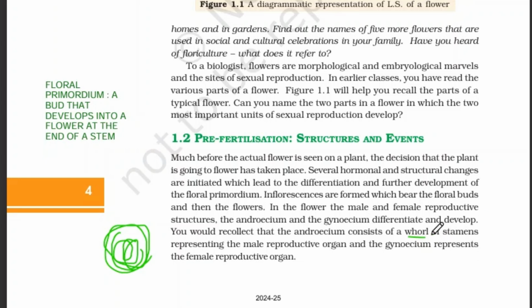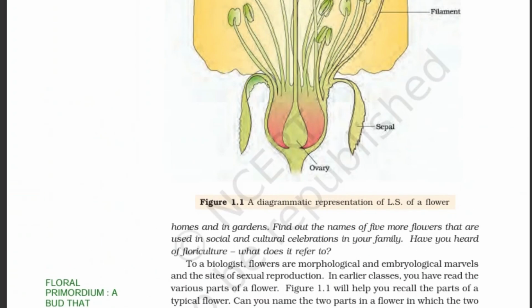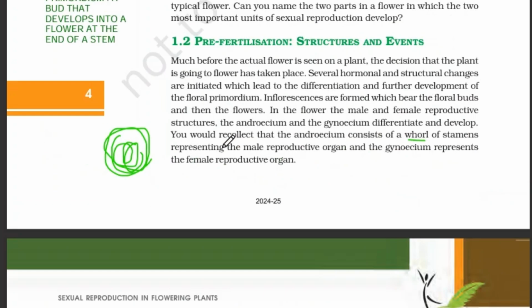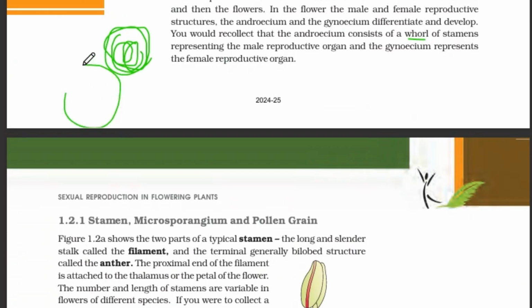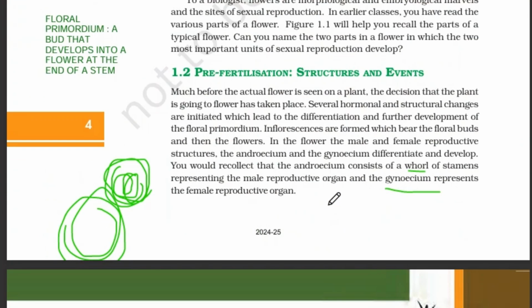The anther and the filament, all of them present in the flower, are arranged in the shape of a whorl, and we call it androecium. And also gynoecium, the female reproductive organs, they are also arranged in a whorl manner.